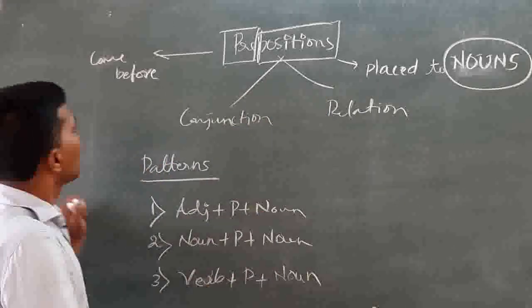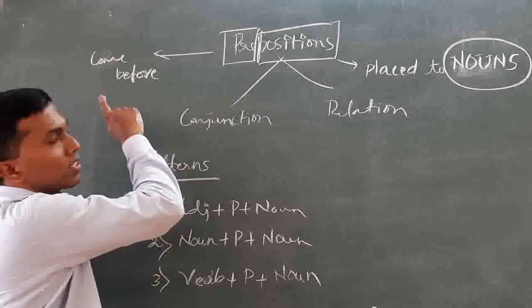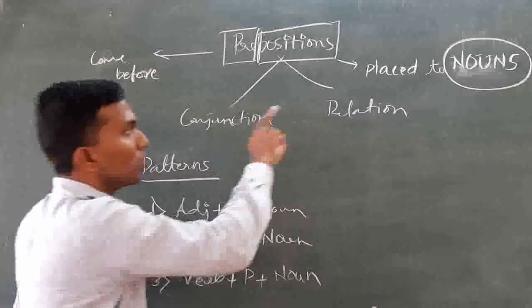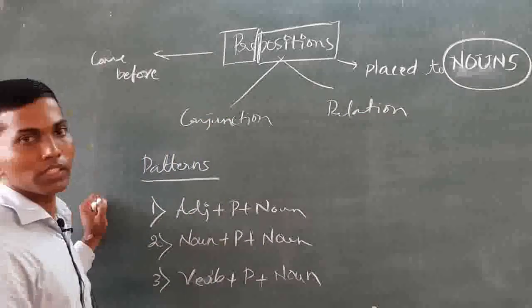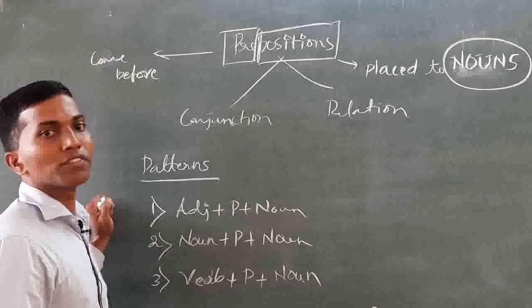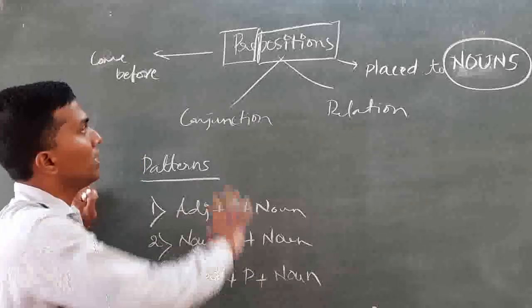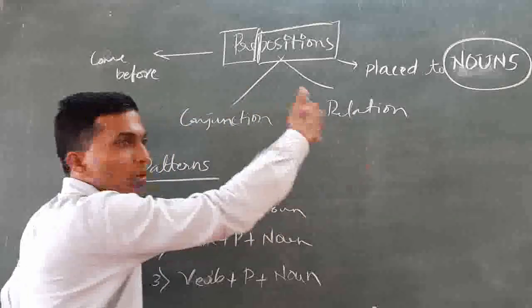Pre means come before. These are words which come before nouns, placed next to nouns. Very important. That's why prepositions are for nouns. These words are placed before nouns to establish